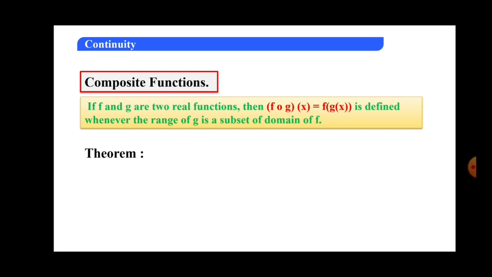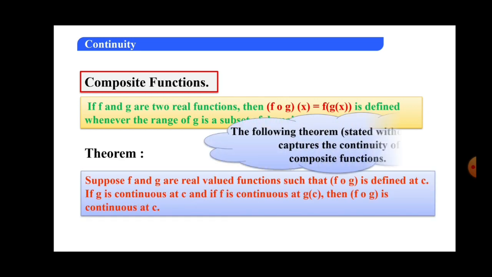The theorem states that if f and g are real valued functions such that fog is defined at c, if g is continuous at c, and if f is continuous at g of c, then fog, that is the composite, is continuous at point c.